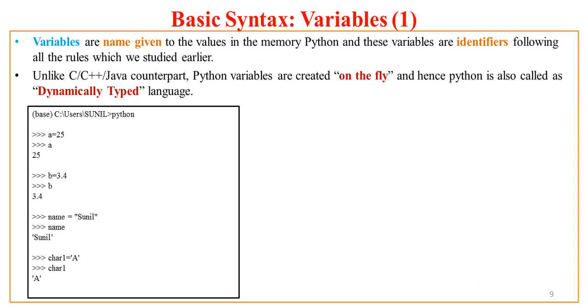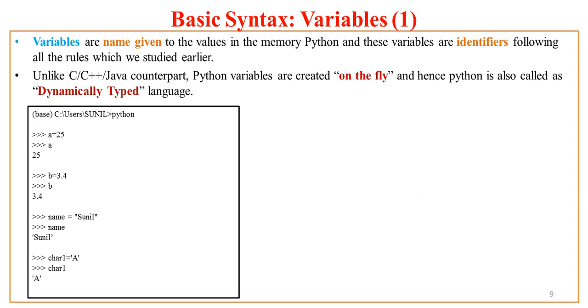To do this, first of all, start the Python editor, type in it and run the code, or else you can go to the command prompt. So here I have Anaconda in my system, so I have opened the Anaconda prompt, and on Anaconda prompt I have typed Python, so I got a Python prompt. You'll find that that prompt looks like three times greater than symbol.